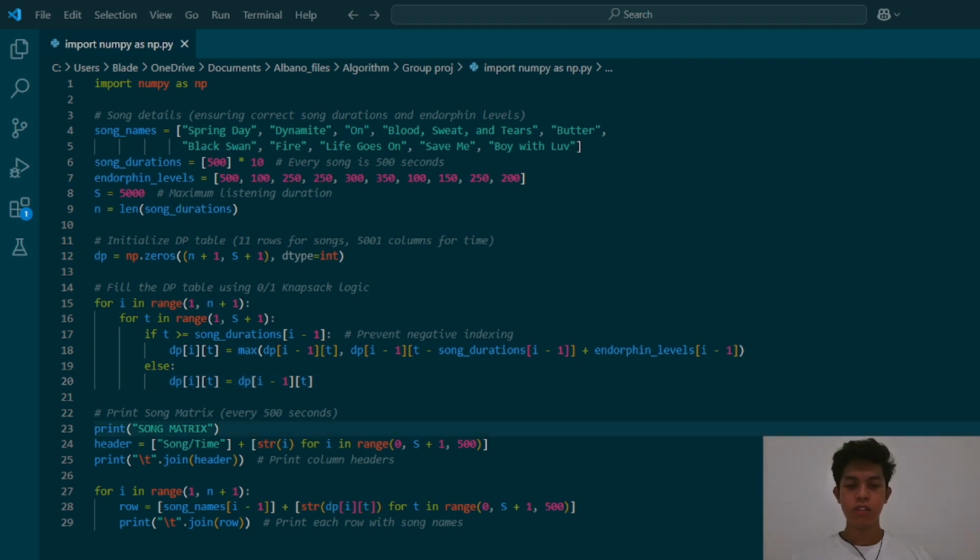And in this line, if the song doesn't fit, we carry forward the previous best result without adding it. Once our program runs, it outputs the song matrix, showing how much endorphin boost we can achieve in different time intervals. We format our output, creating a header row with the time intervals of 500 seconds. Then we iterate through the results and display the optimal endorphin values for each song at each constraint.